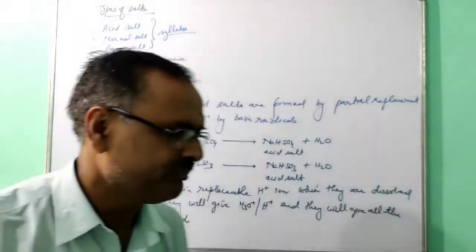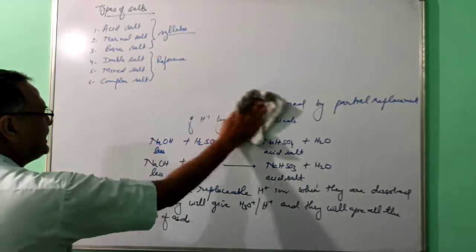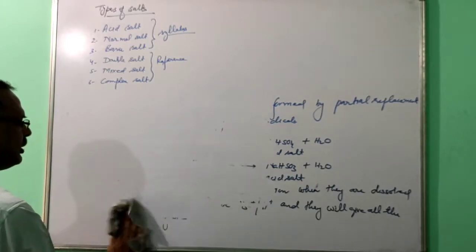Next, and one important one, is the normal salt. So the second type of salt is normal salt.